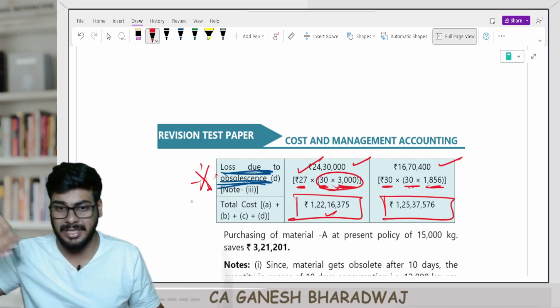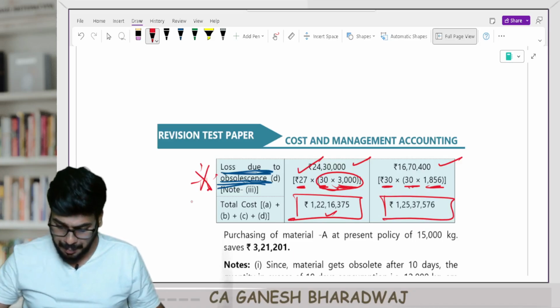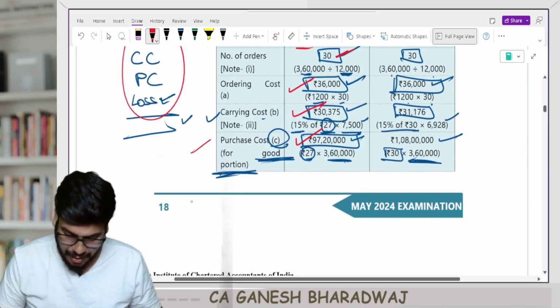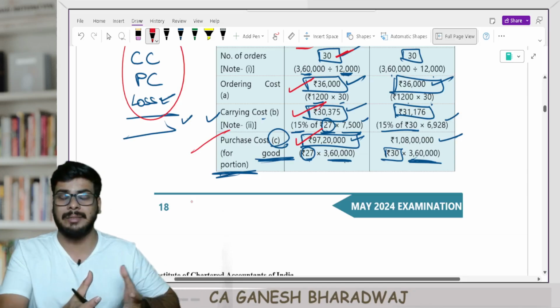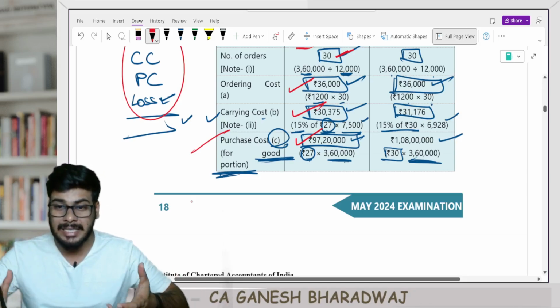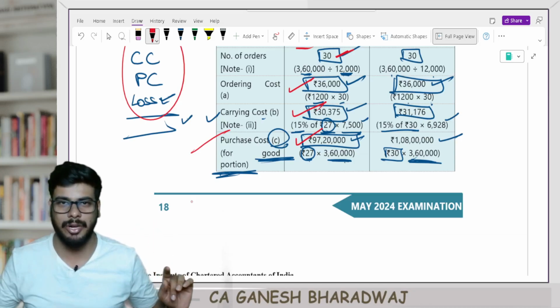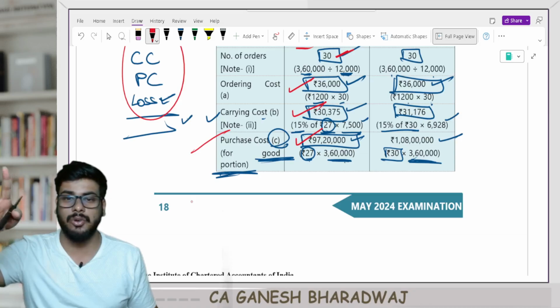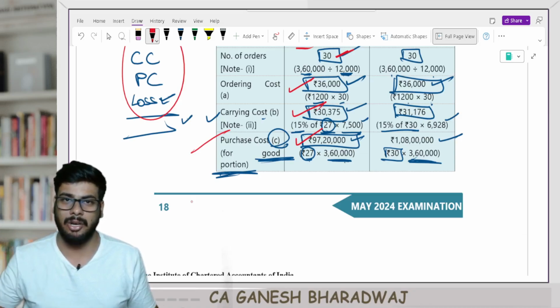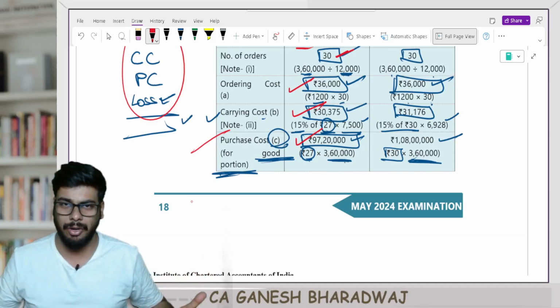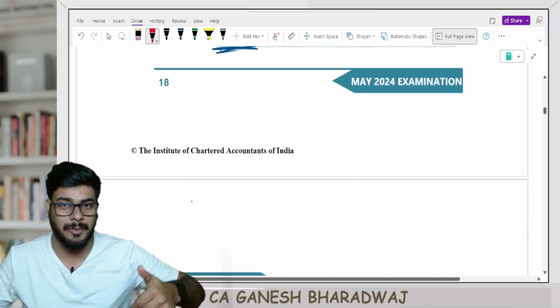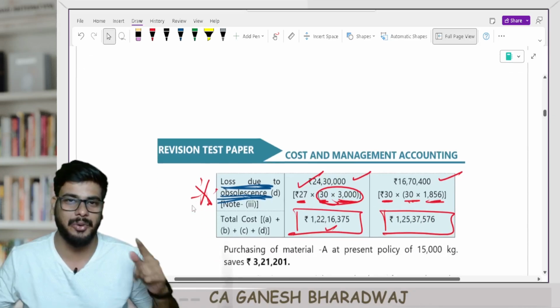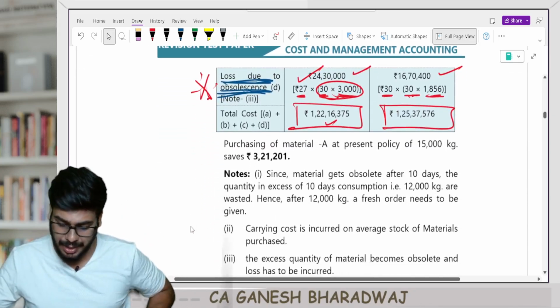There, purchase cost was never relevant for our decision making. Here, purchase cost is also relevant for our decision making, and over and above that, there is some obsolescence given. This is a complete scenario based calculation. Are you clear with this? If there is no discount and if there is no obsolescence, obviously at the EOQ level only it will give you the total relevant cost, but in this case it is not the scenario. Are you clear with this? That's why I said this question is very unique, right?